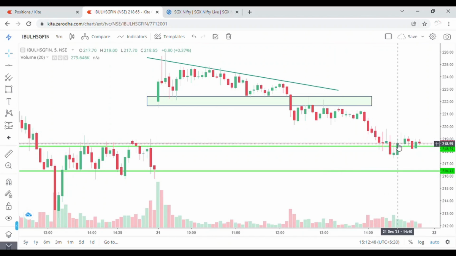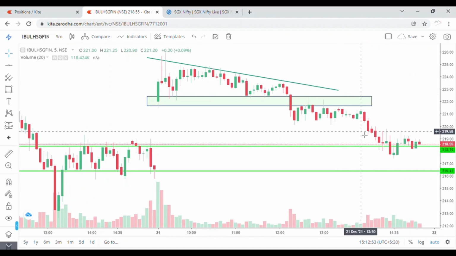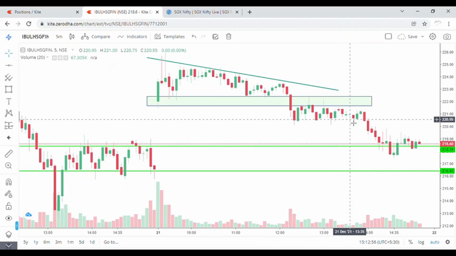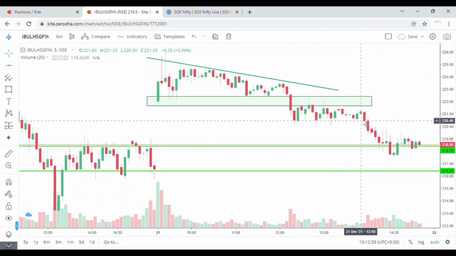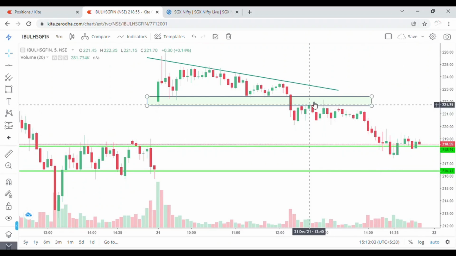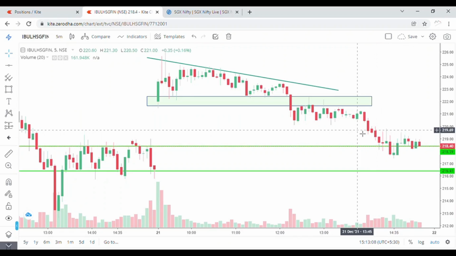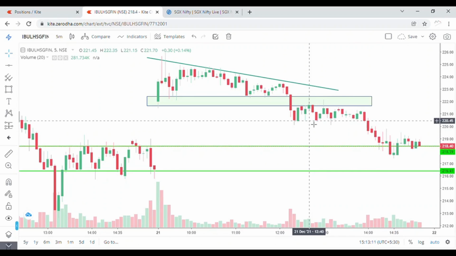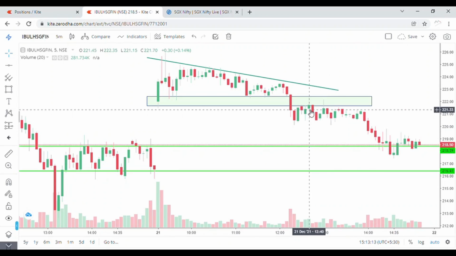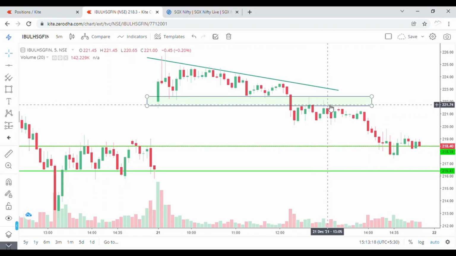I just exited after 3 p.m. So against 1 rupee, I have booked 3 rupees. 222 was my cost price, and 219 was my selling price. So this is the result, and on the basis of analysis I have taken the trade. And one more, the best setup is also formed over here. Here the price was rejected two times. Here also you can clearly see lower highs are created while testing this zone. So this also indicates that the price will move down.